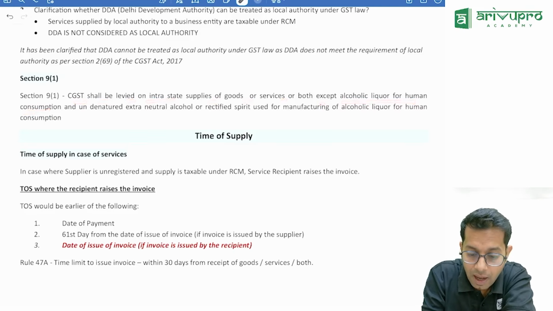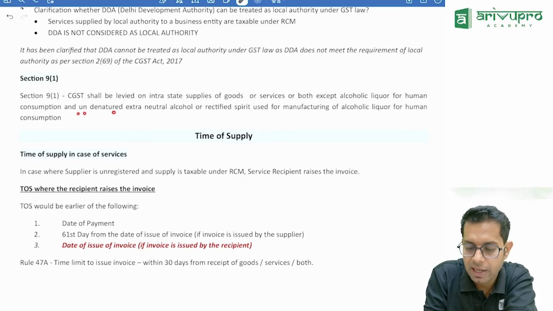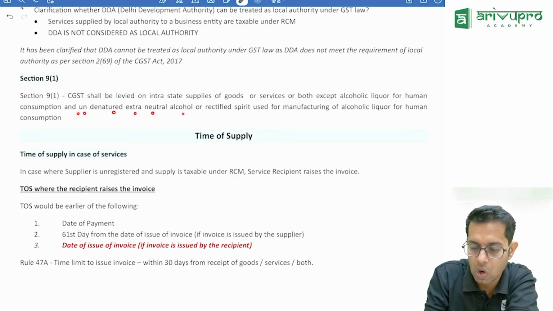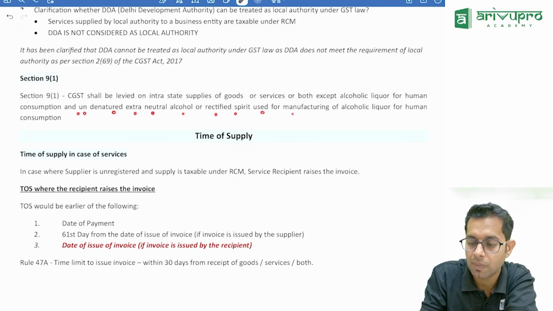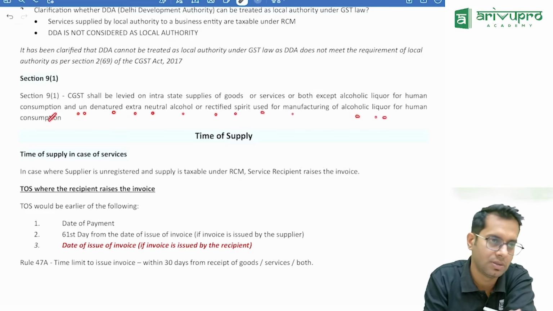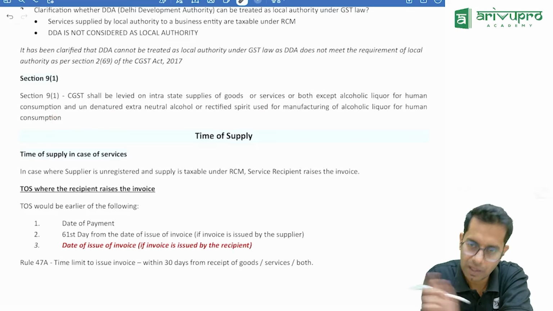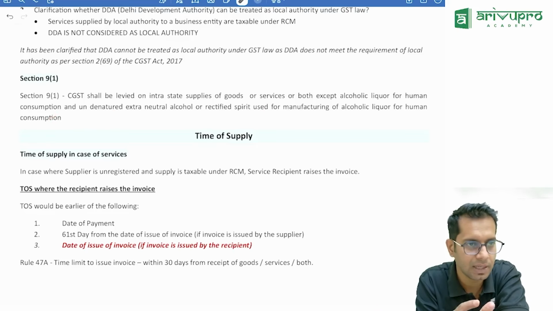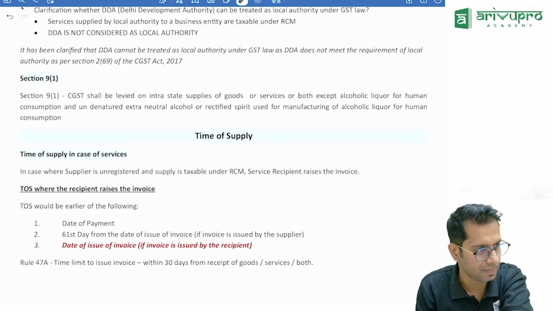And undenatured extra neutral alcohol or rectified spirit used for making alcoholic liquor for human consumption. So for making alcohol, they add something else also. On that also GST is not applicable. They have added that.